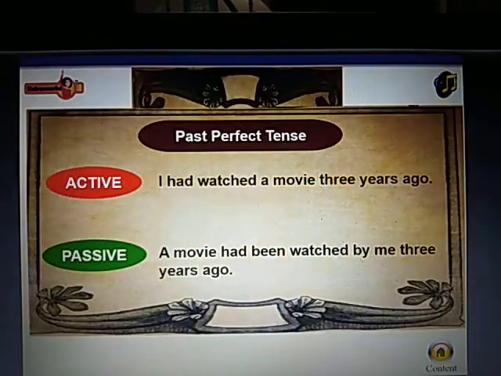Next comes the past perfect tense. Active: I had watched a movie 3 years ago. Passive: A movie had been watched by me 3 years ago.